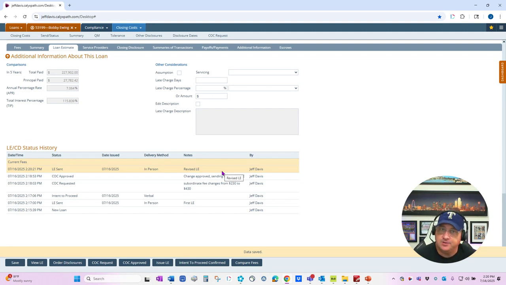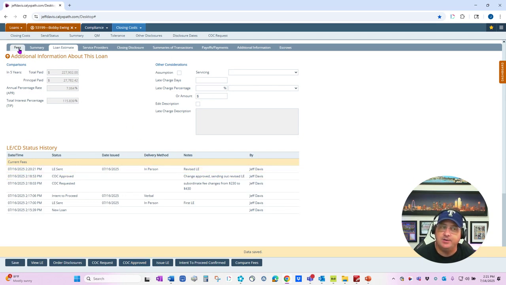Now, that's the first workflow where you're using a COC request button and a COC approved button. Another way to handle that, let's say that when the fees are disclosed, you want the fees to lock down. So maybe I'm the loan officer and the fees have been locked down, but now a fee needs to be changed.